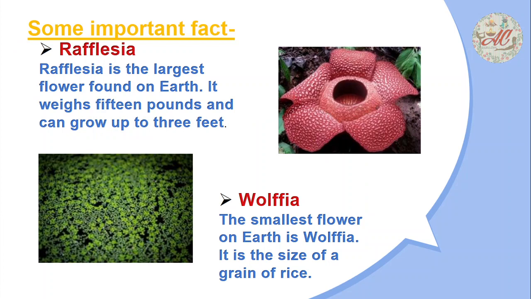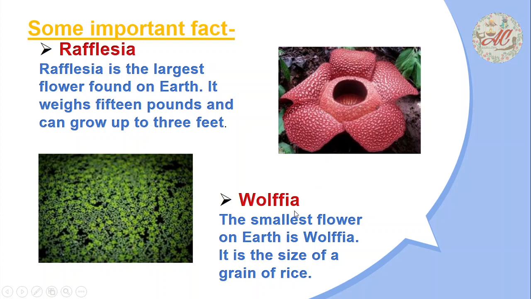Some important facts about flowers. Children, do you know which is the largest flower and the smallest flower on this earth? Yes, Rafflesia is the largest flower found on the earth. Its weight is about 15 pounds and it grows up to 3 feet in height. This is the picture of the Rafflesia flower.